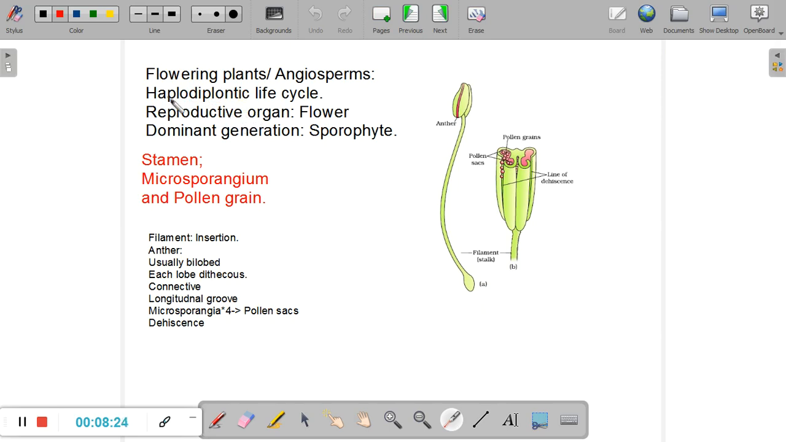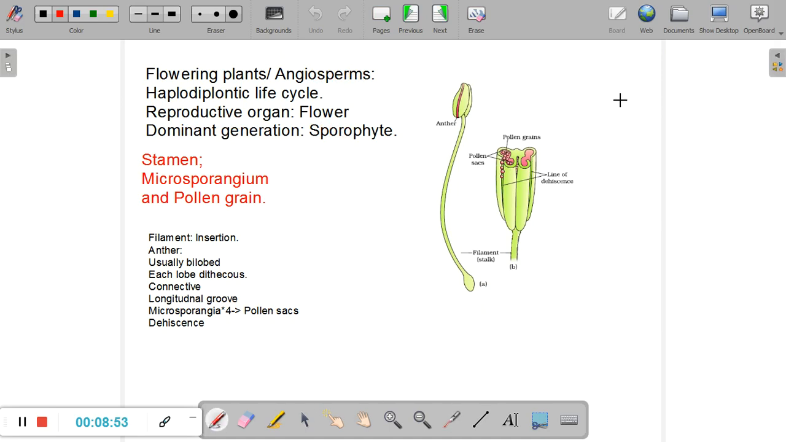So the same plant body will exhibit a haploid multicellular form and a diploid multicellular body, not together, but at certain periods of their life, like we saw in mosses. The life cycle starts with a gametophyte, and then slowly a sporophyte also develops in the same body. Right now, the dominant generation in angiosperms, or flowering plants...